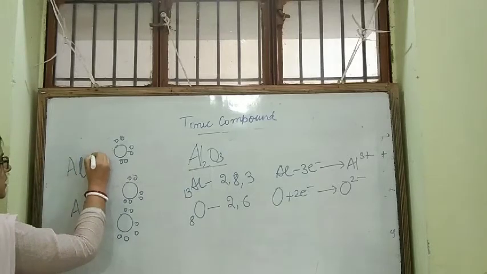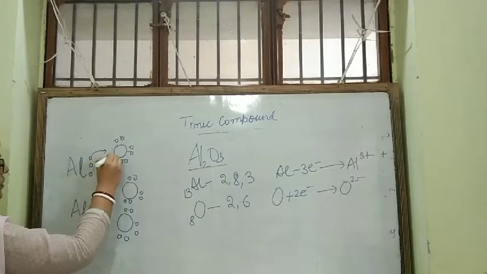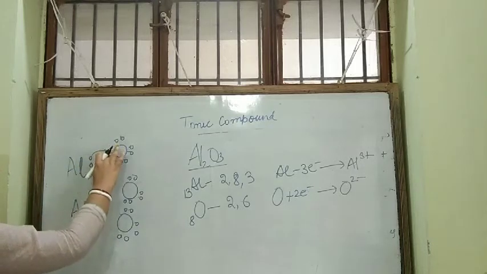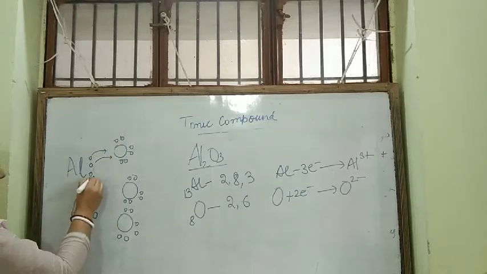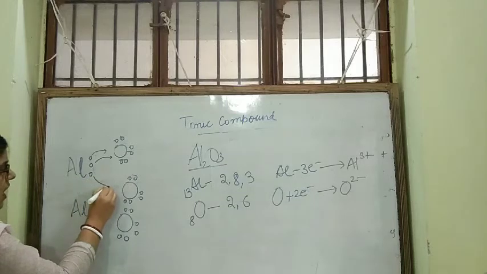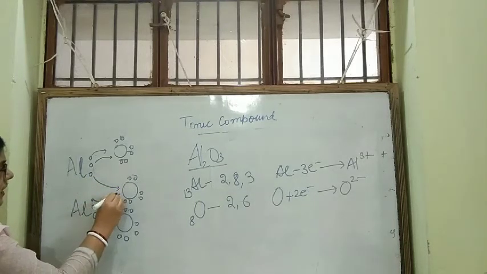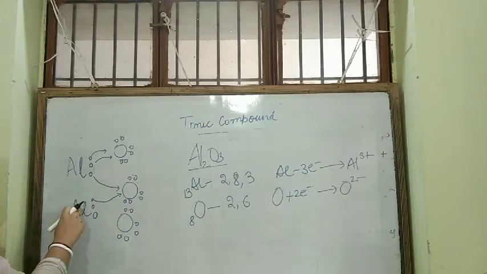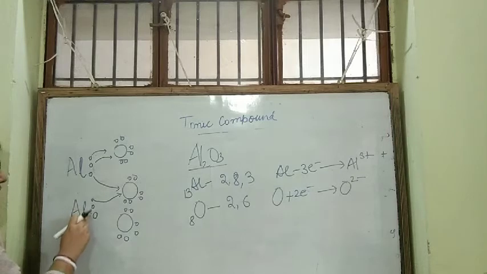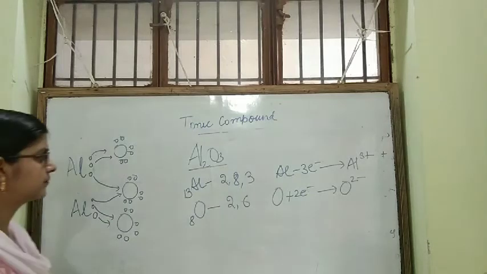So, first aluminum atom will give its 2 electrons to this oxygen. Now, 1 electron extra, it will give to this oxygen atom, and another electron will be given from this aluminum. Remaining two electrons, this aluminum will give to this oxygen. Okay?